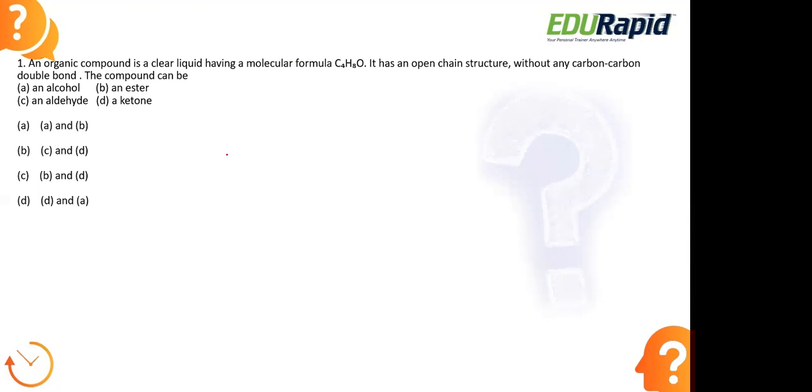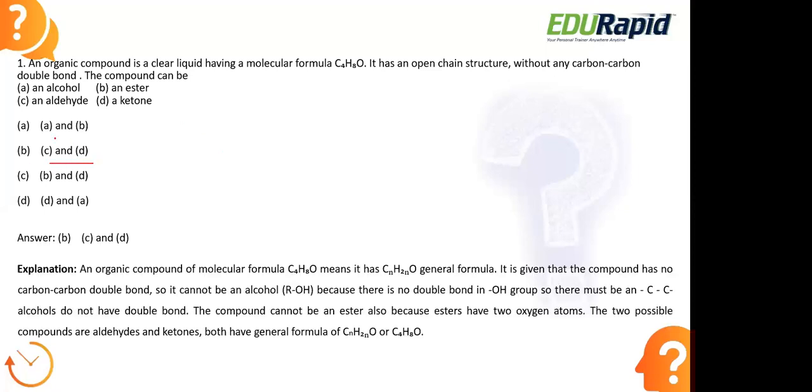Okay, now let us look at the answer here. So the right option is option B, C and D. So here it is an aldehyde. The compound that we have here could be an aldehyde or it could be a ketone. Okay, let us understand that here.